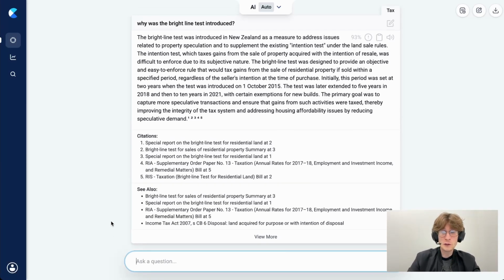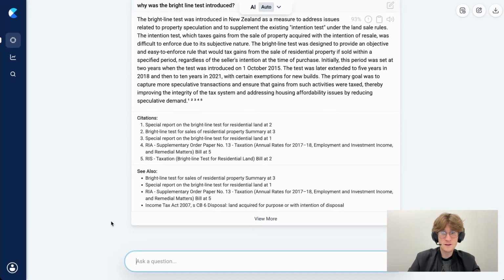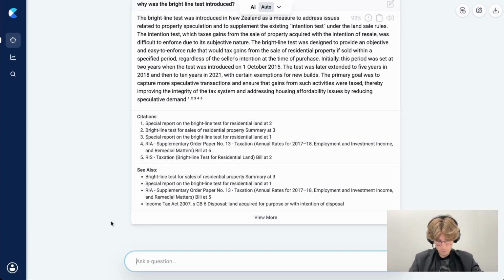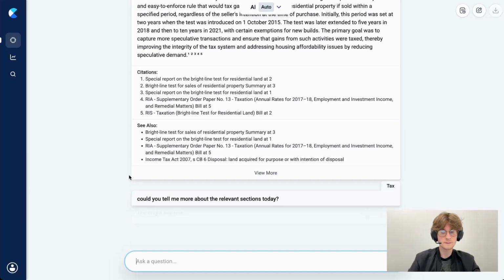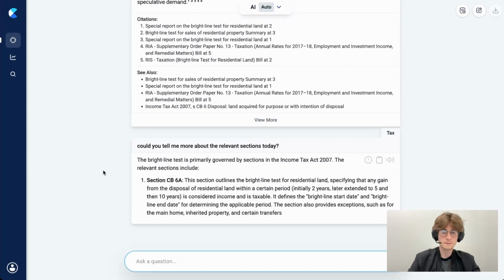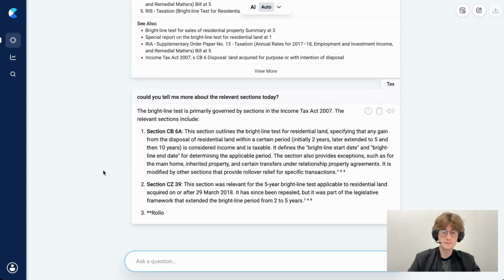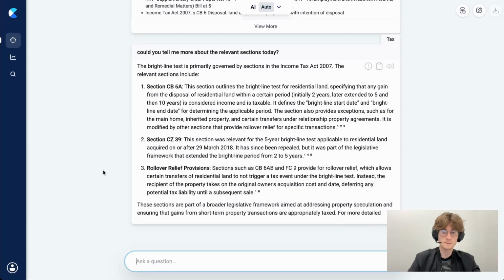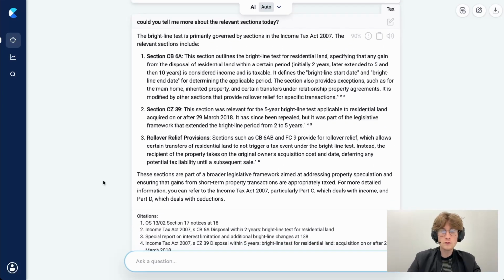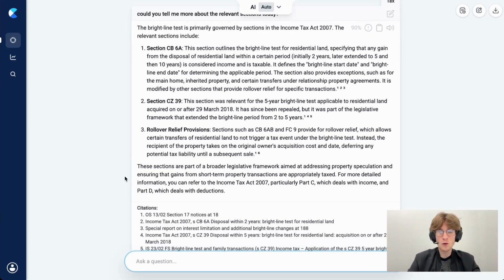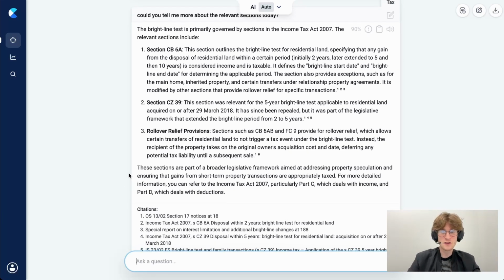I can also ask any follow-up questions if I wanted to get a bit more specific, rather than starting again from scratch. For example, could you tell me more about the relevant sections today? The ability to ask follow-up questions is really useful because it means that you can start broad and get more and more specific as you get answers, which can be very convenient.